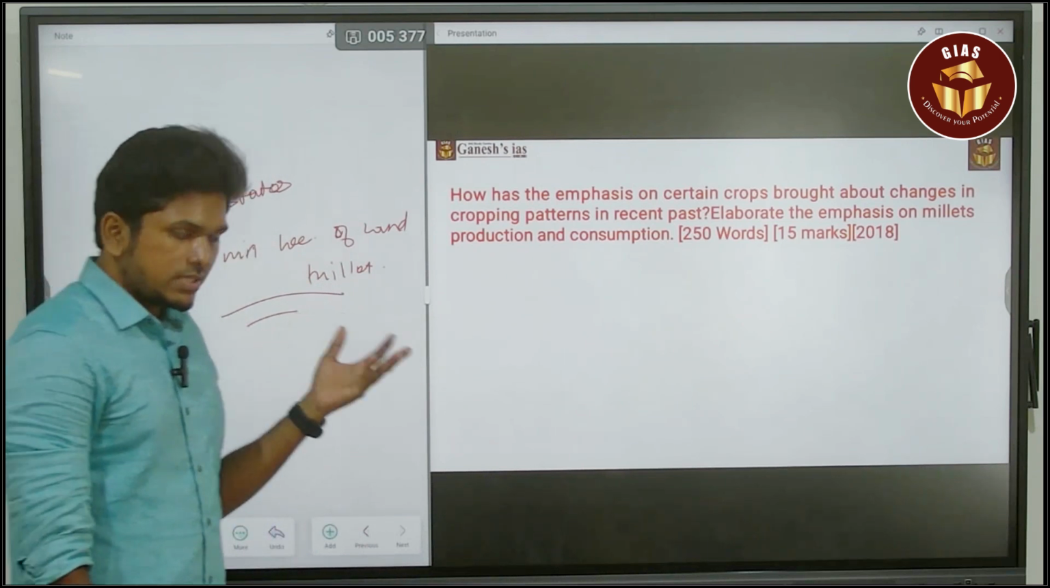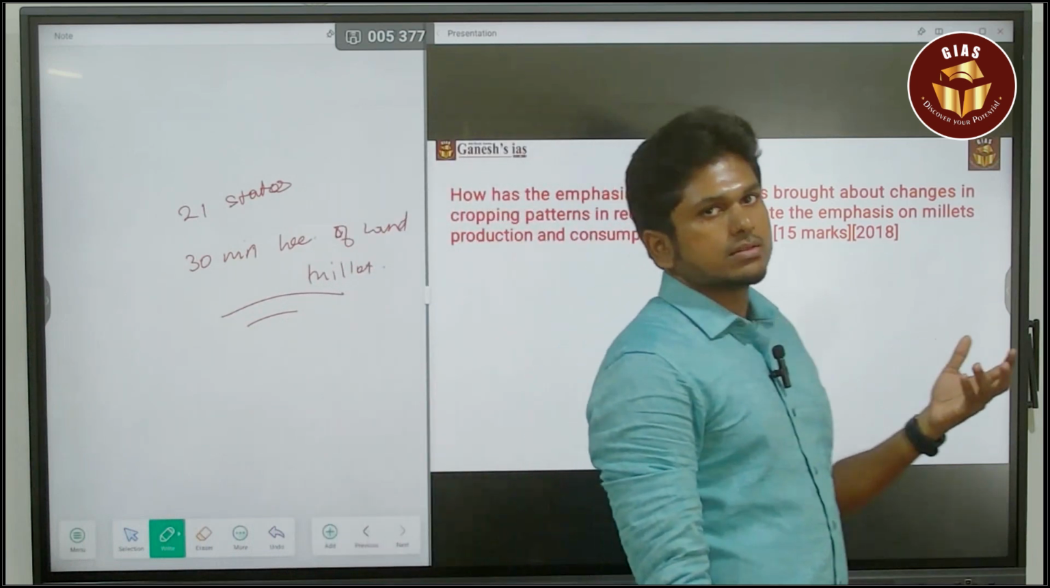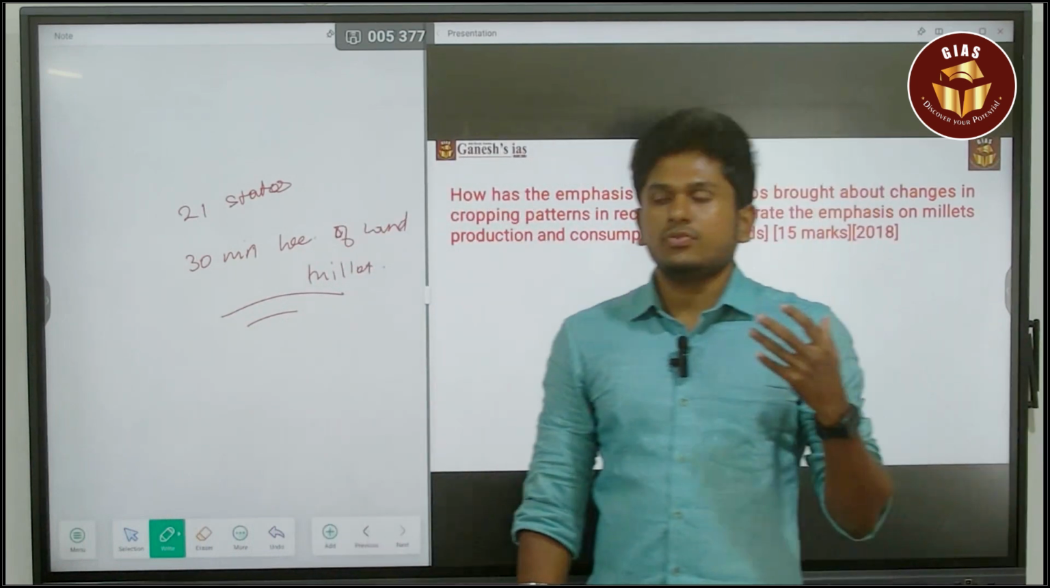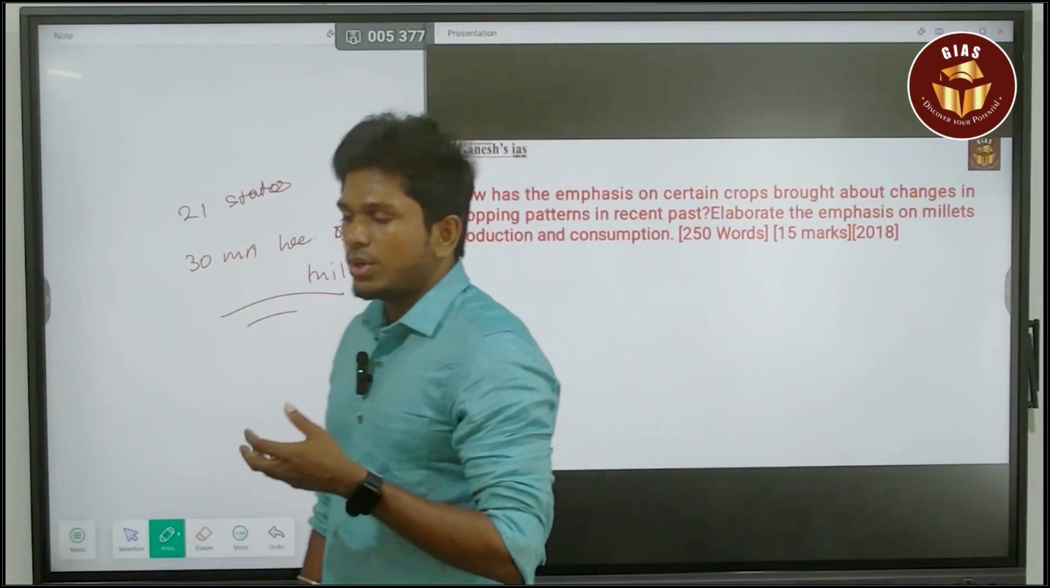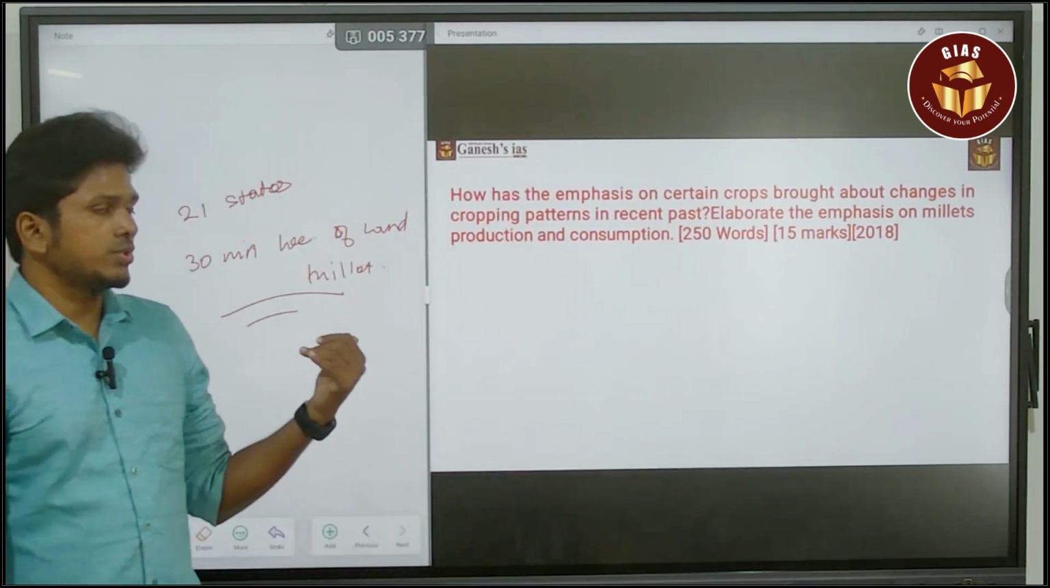So it is one of the easiest questions, but you have to address it with certain data. Without data, if you are giving the answer, you won't get maximum marks. That is the major issue with this question.